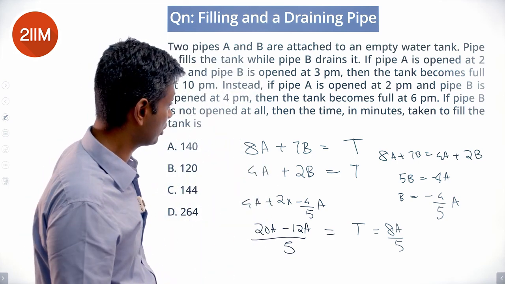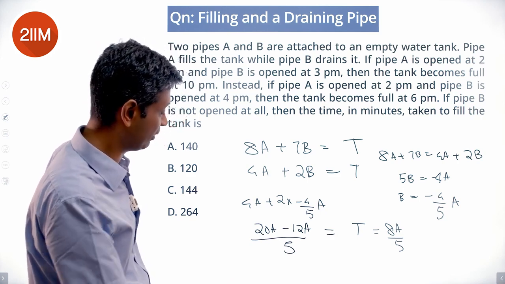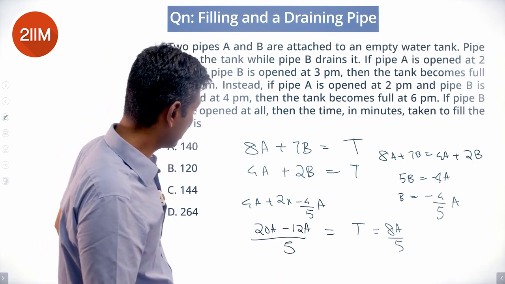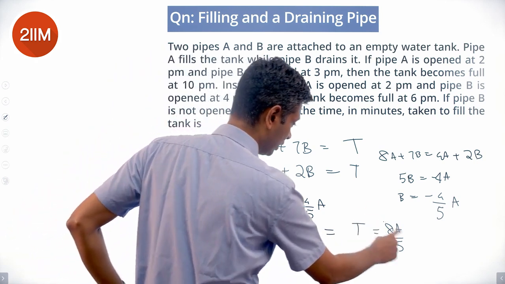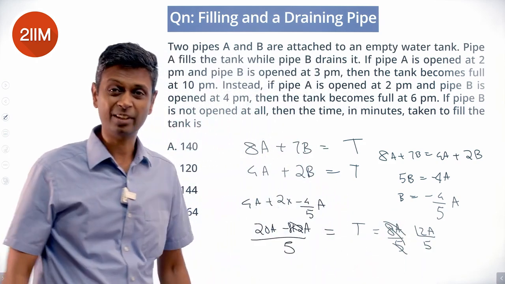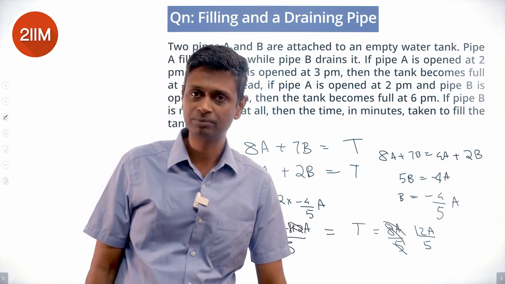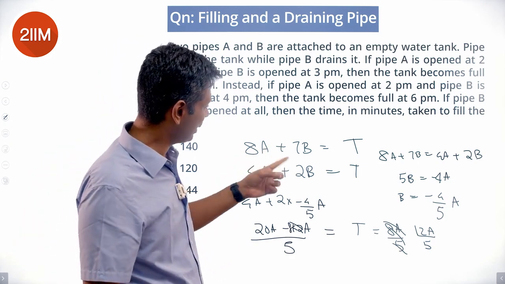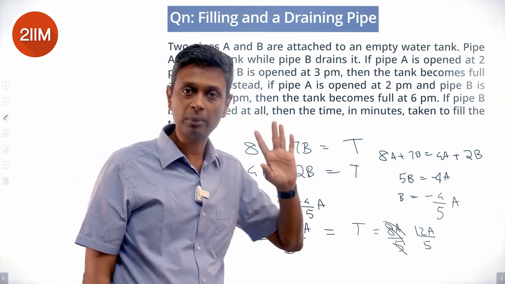8A plus 7B is 4A plus 2B. So 4A is minus 5B. B is minus 4 by 5 A. Nice. 4A minus 8 by 5 A. Sorry, this is minus 8 by 5 A. T should be 12A by 5. Wonderful. I subtracted and then put the number in. 20A minus 8A by 5 equals 12A by 5. So the tank capacity is 12A by 5. 8A minus 7 into 4 by 5 should be 12 by 5. 4A minus 2 into 4 by 5 should be 12 by 5. Both should work.